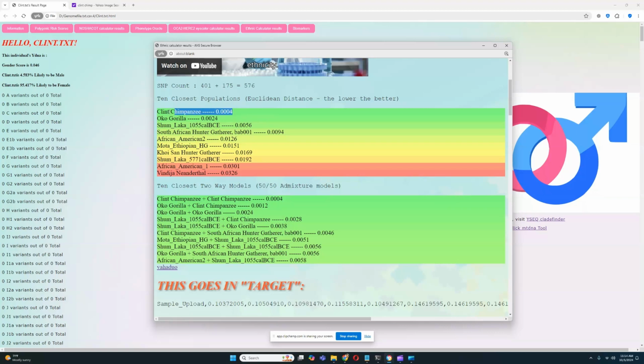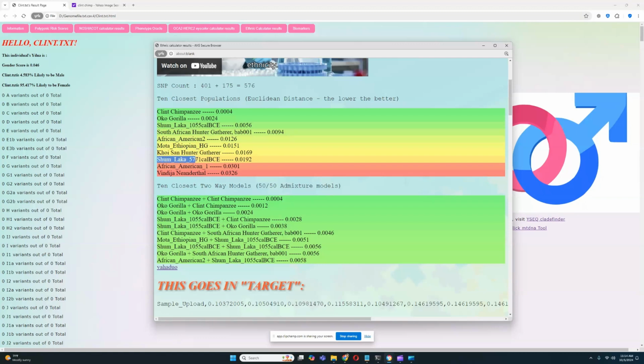But he scores closest to himself. Followed by that is Oko the gorilla. So chimpanzee and gorilla are the closest populations to him. Followed by that is Shamlaka, which is a sub-Saharan African, West African human group from Cameroon. Followed by that is South African hunter-gatherer, Bob 001. Followed by that is African American. Followed by that is Mota, Ethiopian hunter-gatherer. That's also a sub-Saharan African human group. Followed by that is Khoisan hunter-gatherer. That's also a sub-Saharan African human group.